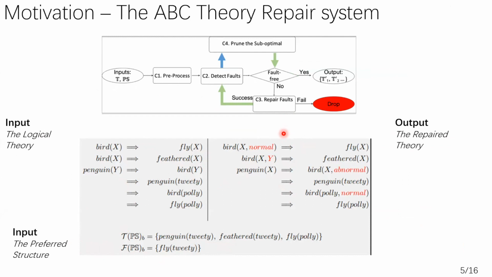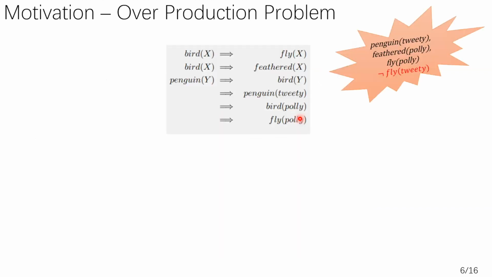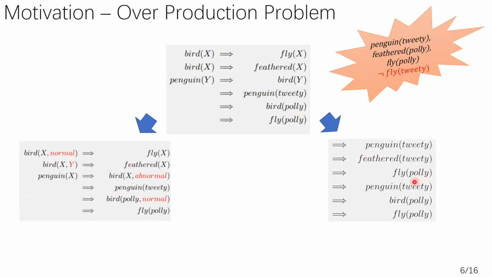However, the fault-free repairs are not necessarily unique. And at each step, our ABC system can overproduce a lot of possible candidate repairs. For instance, we can easily find another repair of this faulty theory. Basically, this repair on the right just removes all the rules and copies the true set axioms to our theory. Now we have two repairs.